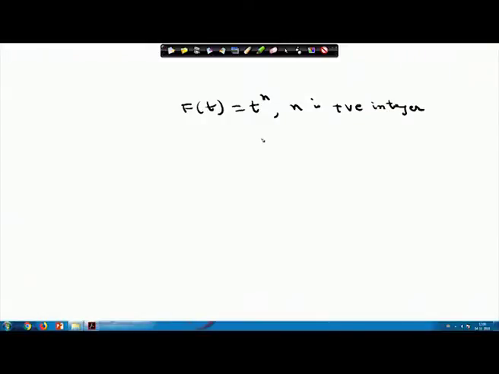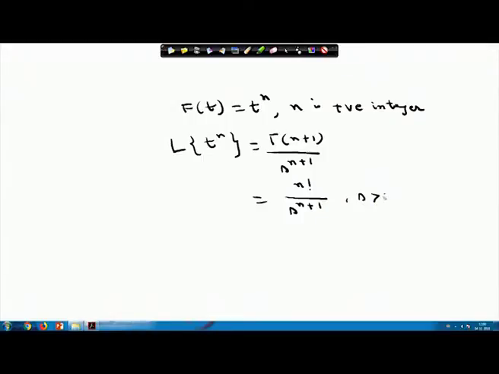We have done t power a, now we are assuming f(t) equals t power n, where n is a positive integer. I can say that the Laplace transform of t power n equals gamma n plus 1 by s to the power n plus 1, and gamma n plus 1, as you know, we can define as factorial n by s to the power n plus 1, where obviously s is greater than 0.